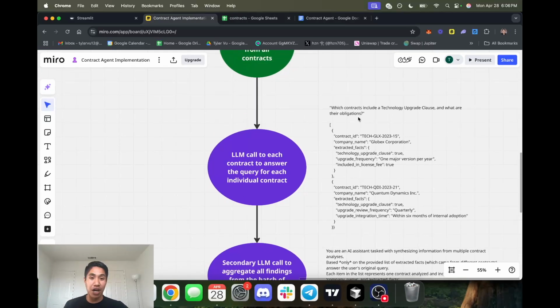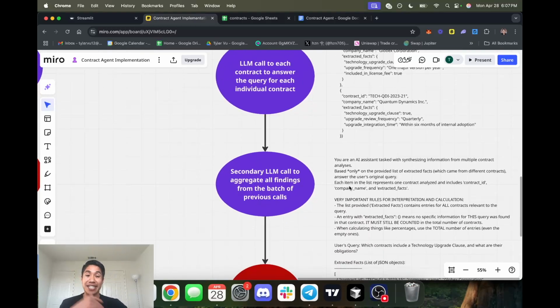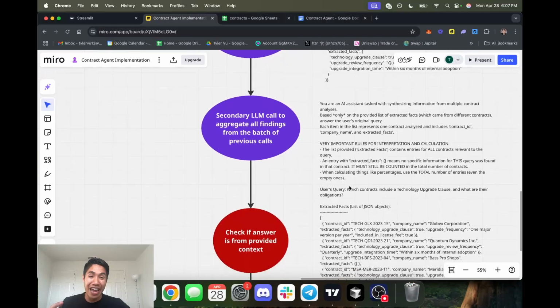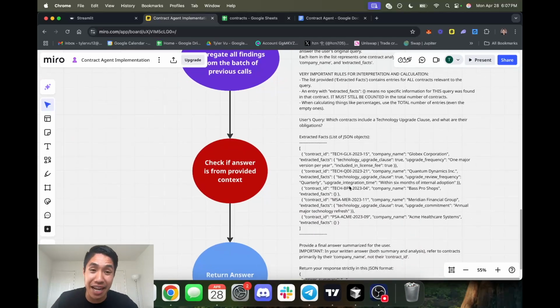So let's say we ask which contracts include a tech upgrade clause and what are their obligations, right? So let's say Globex Corporation, we're going to go through, does it have a tech upgrade clause? And we're going to save all this as a JSON file. We're going to do this for every single company, right? Tech upgrade clause is true, upgrade frequency, and so on, and we're just going to store everything in a JSON file. That way, we can make a second LLM call feeding all those JSON files into that second LLM call, and we give it the context needed to answer the right question, right?